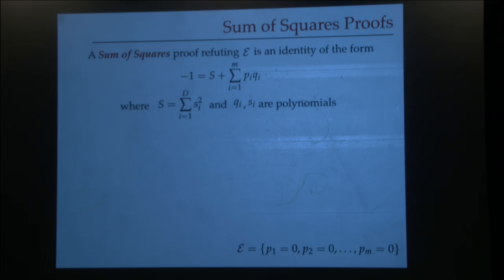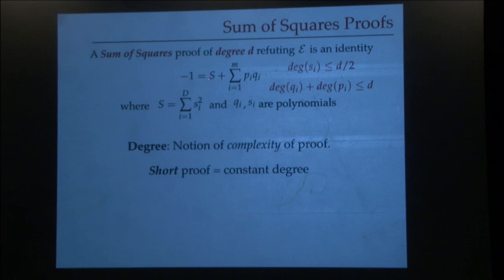Okay. Of course, we care not just about existence of a proof, but of a short proof, and later on a proof that can be efficiently found. So I'm going to put some restrictions. s should be of degree at most d over 2, which means that s is of degree at most d.